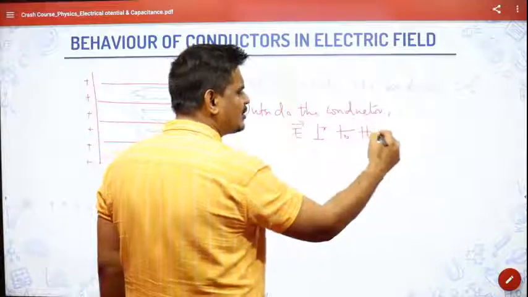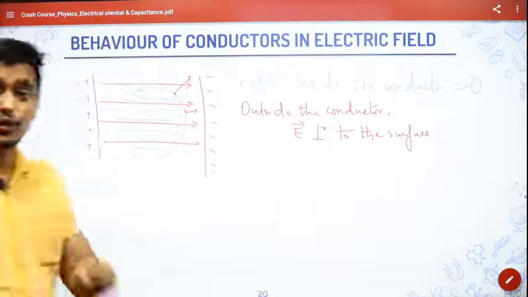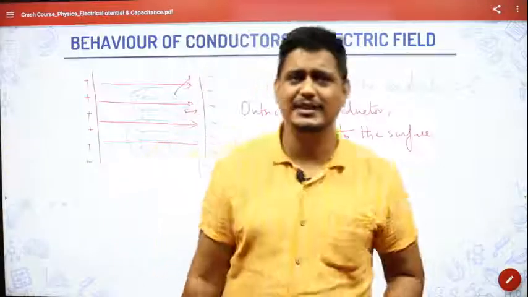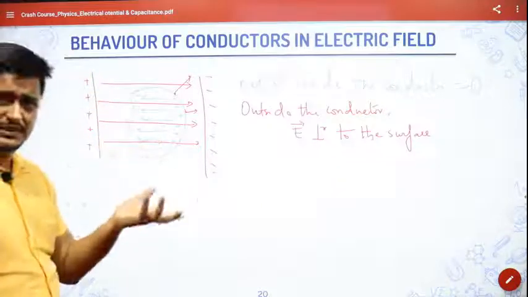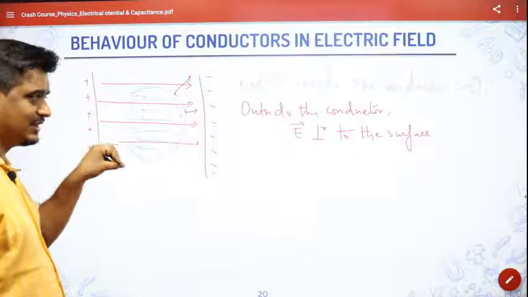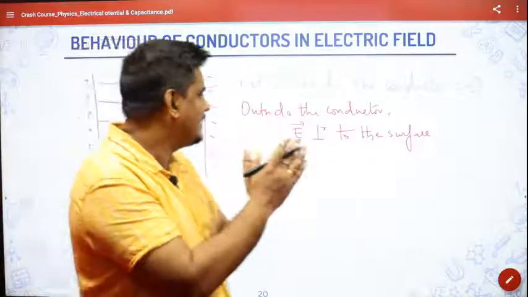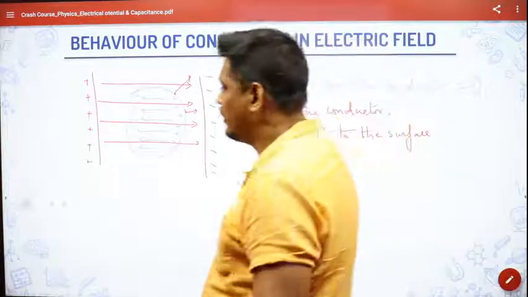See, these are very small points, but these points may play a role in one question in the examination. So remember these things. Another point is, this charge is there, no? It always stays on the surface. It will never go inside this conductor. So it will stay on the surface and the electric field will be perpendicular to the surface.